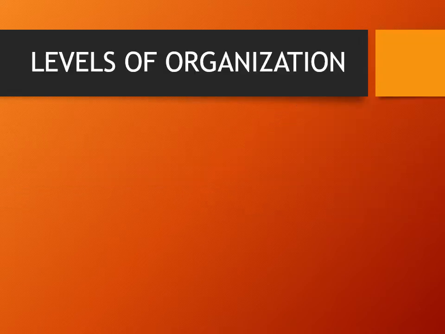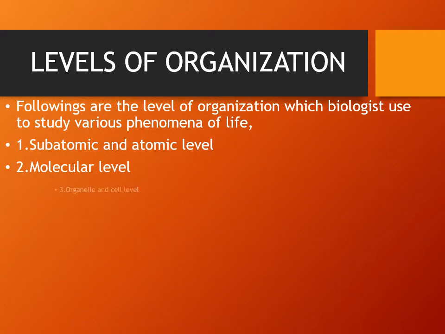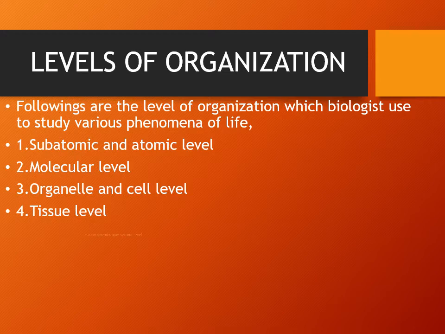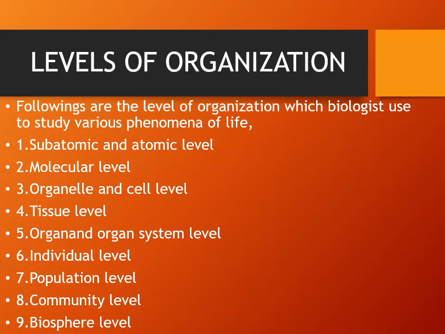Dear students, today our topic of discussion is the levels of organization. Following are the levels of organization which biologists use to study various phenomena of life. Number 1, subatomic and atomic level. The molecular level, organelle and the cell level, tissue level, organ and organ system level, individual level, population level, community level, and the last one, biosphere level.